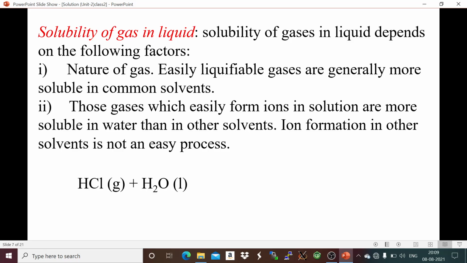So for example, HCl gas. So when we dissolve HCl gas in water, that means H plus and Cl minus ionize, so we'll get Cl negative aqueous and hydronium ion. So as HCl gas forms ions in water, it is easily soluble in water.